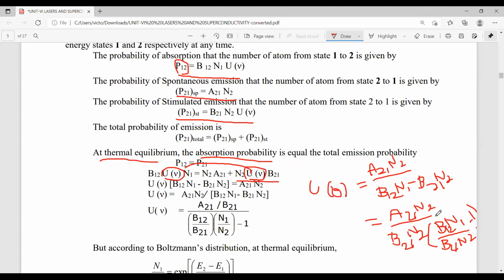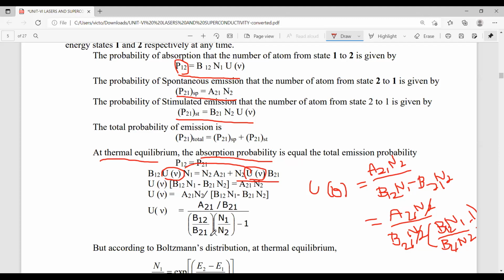Now here N2 and N2 are cancelled. So automatically we have only A21 by B21 divided by B12 by B21.